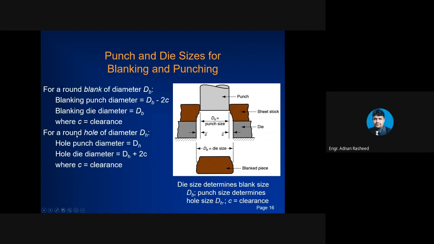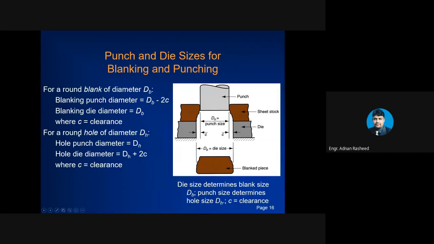Now for punching, for a round hole of diameter dH, the hole punch diameter will be dH, and the hole die diameter will be dH plus 2C, where C is the clearance.